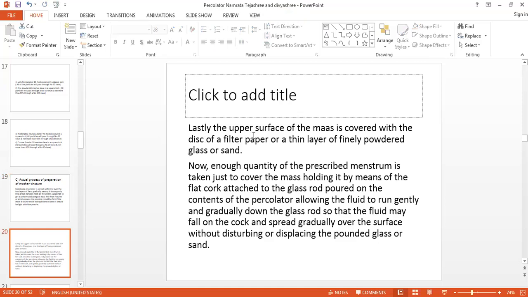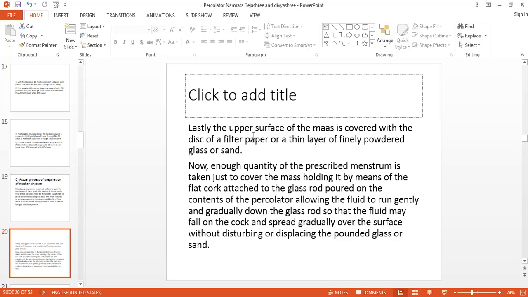Then lastly, the upper surface of the mass is covered with a disc of filter paper or a thin layer of finely powdered glass or sand. Now add the enough quantity of prescribed menstruum. So the quantity of drug substance and the quantity of menstruum is given in the pharmacopoeia.